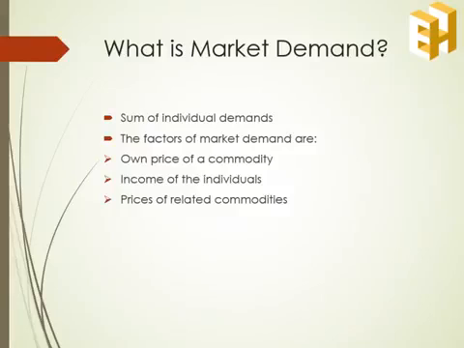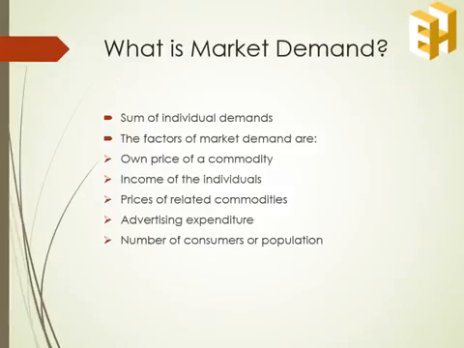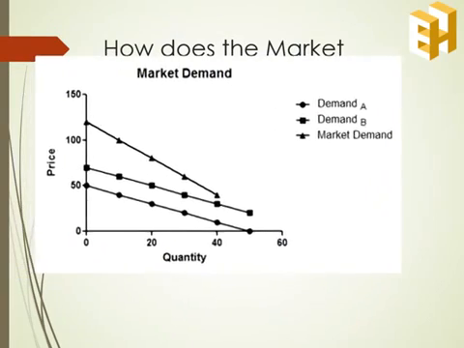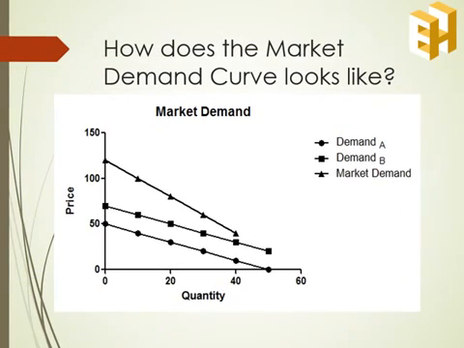Then price of related commodities. Then we have advertising expenditure. This can be explained as the more the advertising expenditure, the more consumers will be influenced to consume the commodity, hence increasing the market demand. Lastly, we have the number of consumers or population. The more the population, the more will be the quantity demanded, thus showing a positive relationship between them. So this is how the market demand curve looks. It is the summation of individual demands and thus is comparatively flatter.